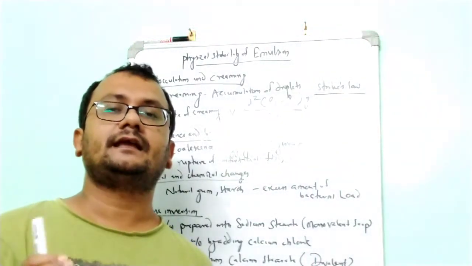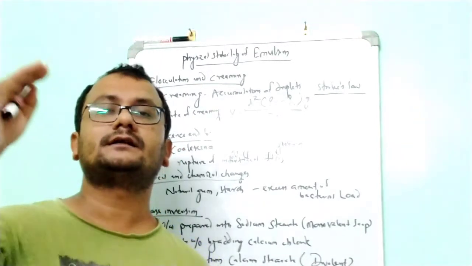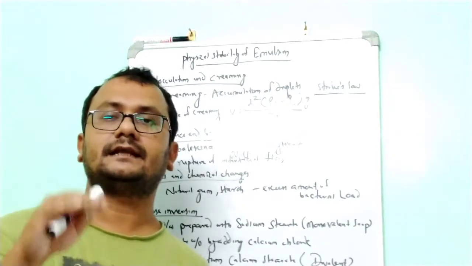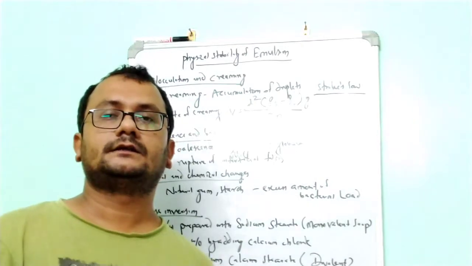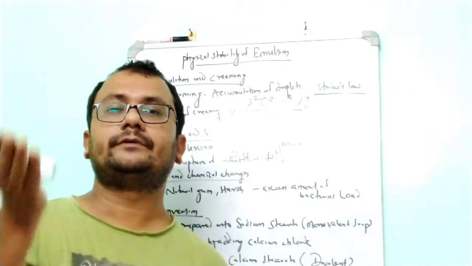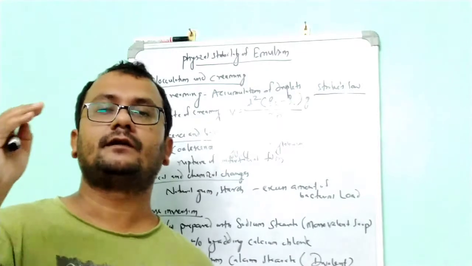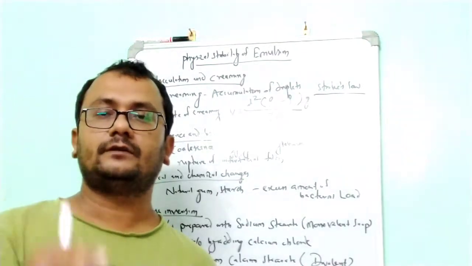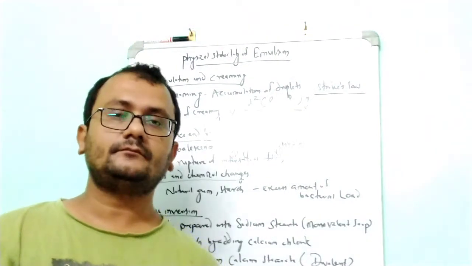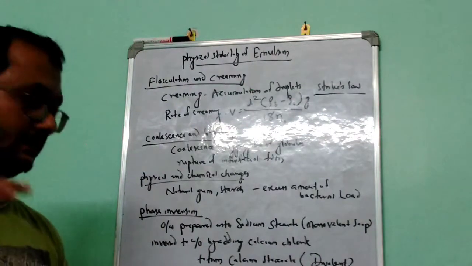Generally, in an oil in water emulsion, the creaming will be upward, because the density of the oil phase is less than that of water, so the oil globules come upward. If we take a water in oil emulsion, the creaming process will be downward. So this is the basic fundamental of flocculation and creaming.